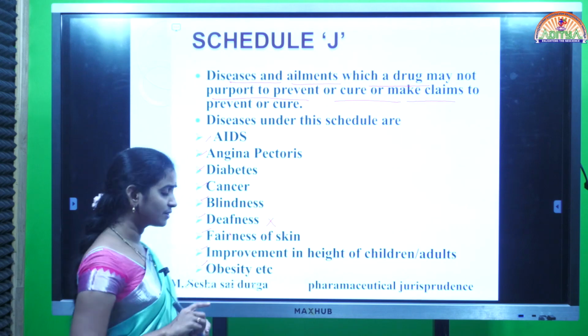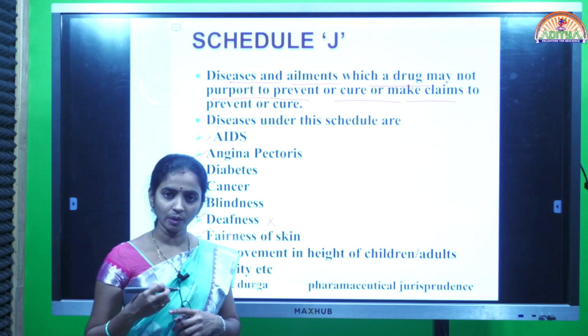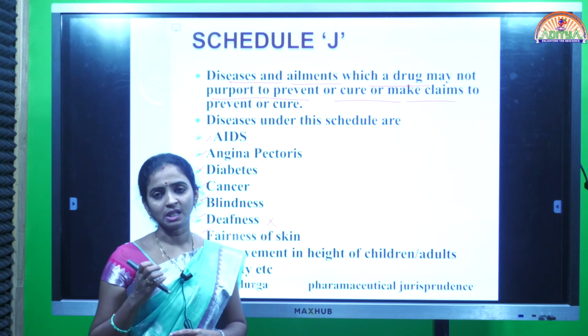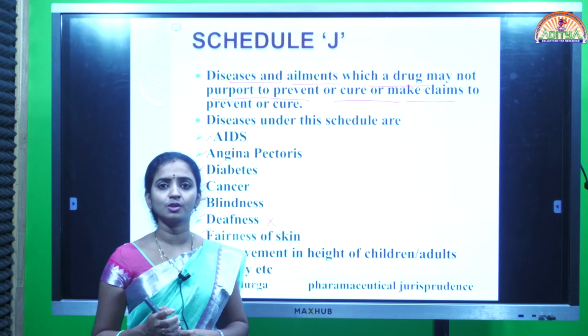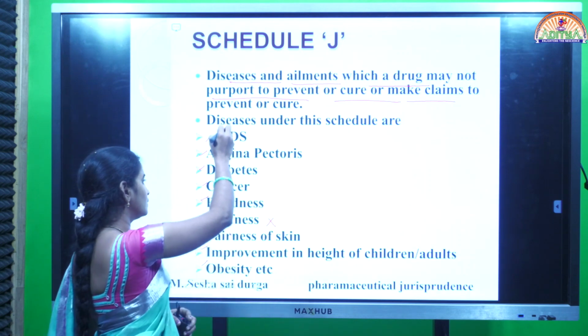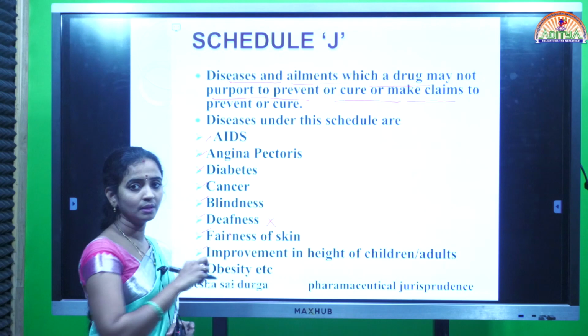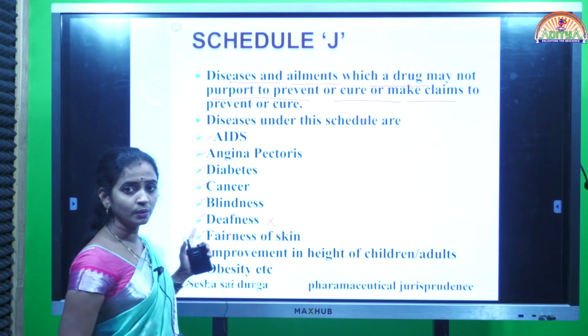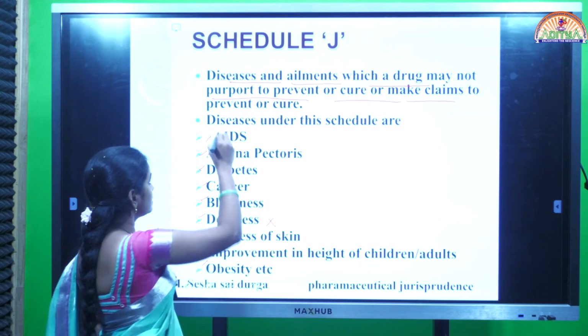So drugs which cannot prevent or cure particular conditions, disorders and diseases of the patient, those types of diseases which cannot be cured by medication, will be categorized under Schedule J. Understood?